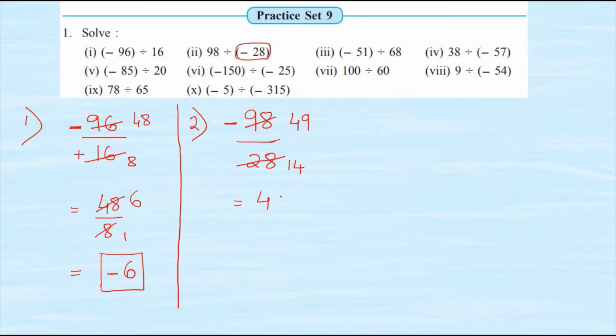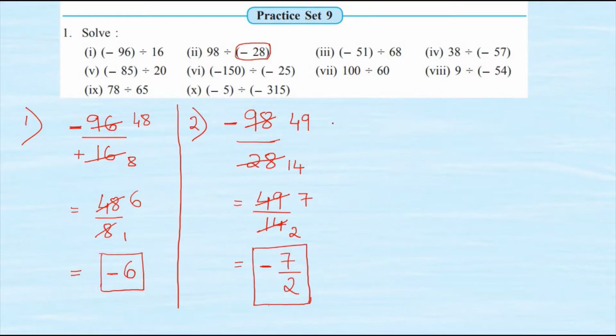So now I will write 49 upon 14. This we are supposed to bring it to the lowest term. So I will go with the table of 7. So 7 twos are 14 and 7 sevens are 49. Can this be lowered further? No, it cannot. So this is going to be my final answer. Which sign? Negative sign. See, look in the question. One positive number, the other negative number. Answer is going to be negative. So this is my final answer.